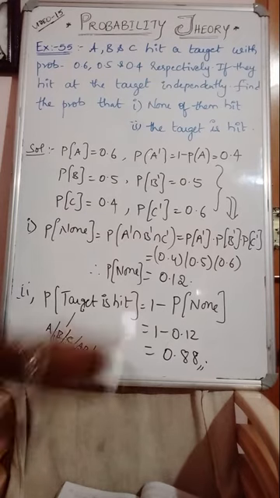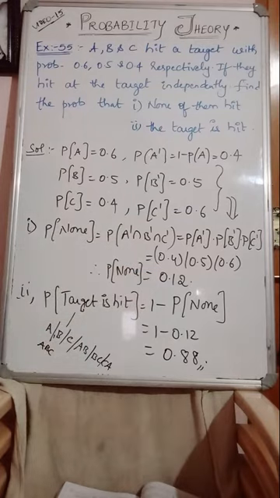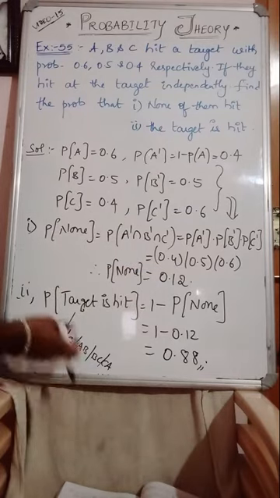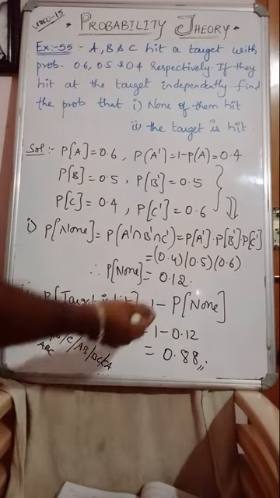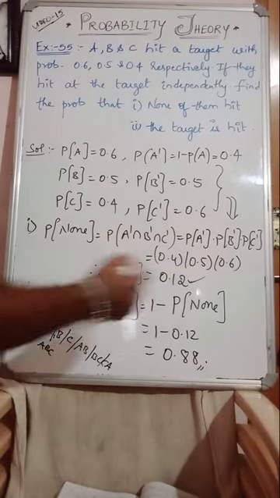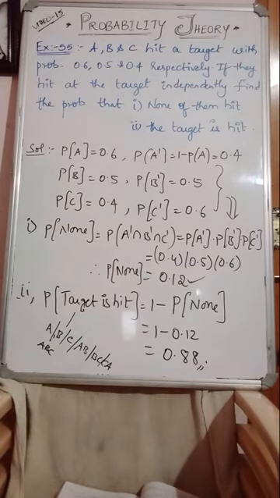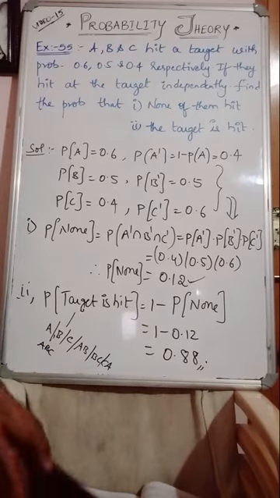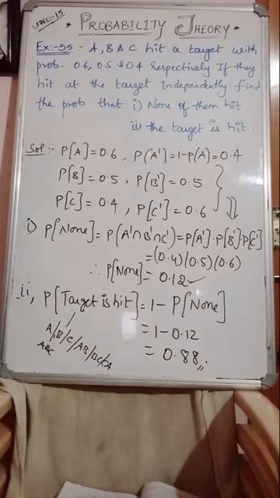Instead of that, 1 minus none of them hit the target, you remove. All will come from these only, or no? So 1 minus none. What is the none probability? 0.12. Subtract that one from total probability 1. You get the answer. So very simple logic, guys. I hope I am clear on this question. Clear? Let us see a few more problems now.